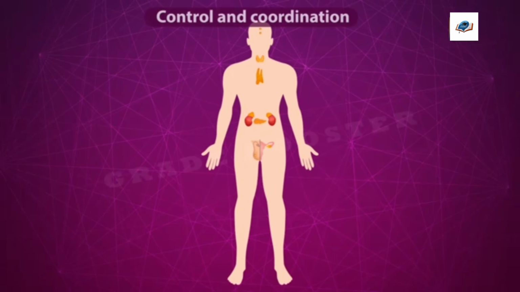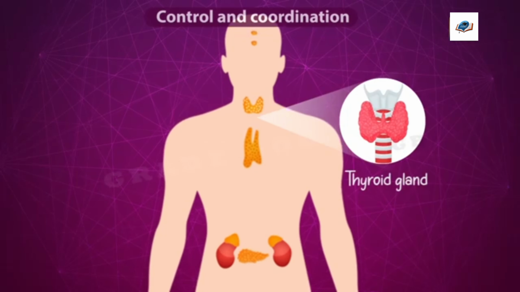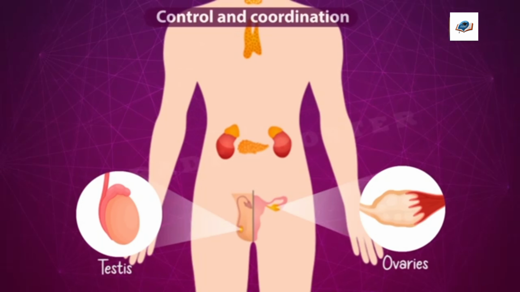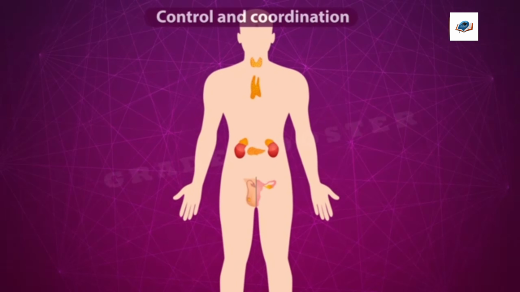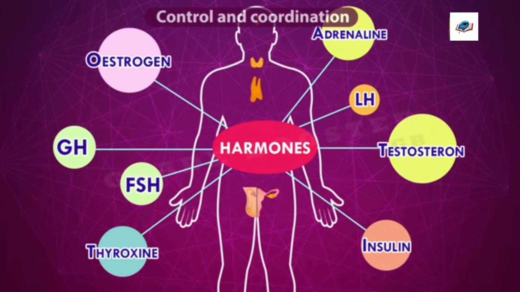The endocrine system is composed of various endocrine glands like pituitary gland, thyroid gland, adrenal gland, pancreas, testes, and ovaries. These are endocrine glands. We have some other glands in our body like liver and salivary glands. Those are not endocrine glands. Those are exocrine glands. These are endocrine glands. So the glands that secrete the hormones are called endocrine glands. All these glands secrete some special chemical compounds called hormones.